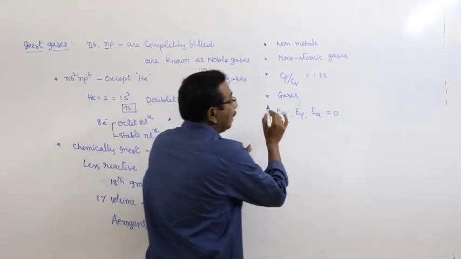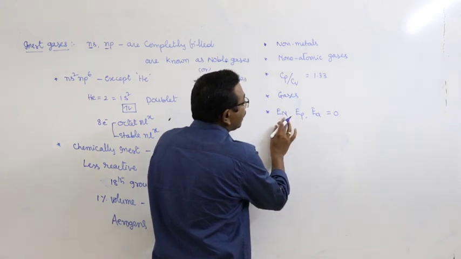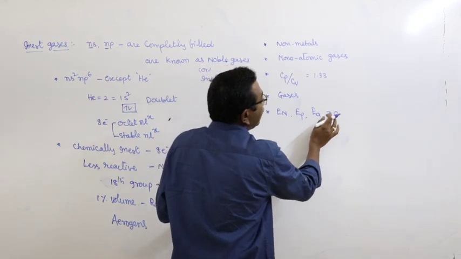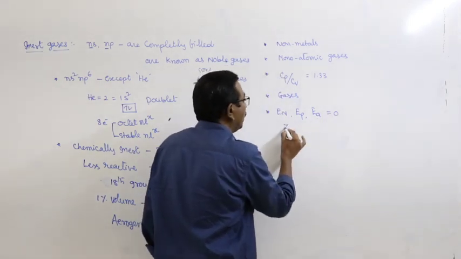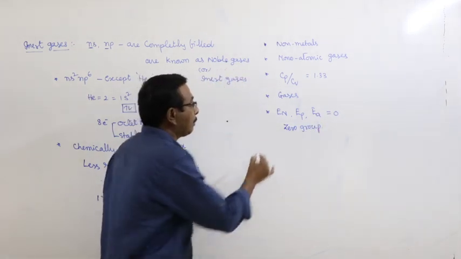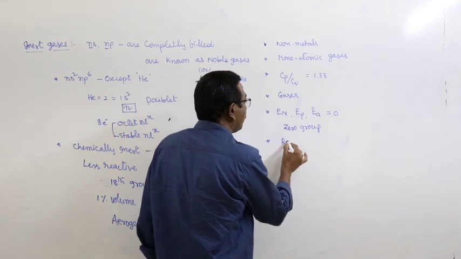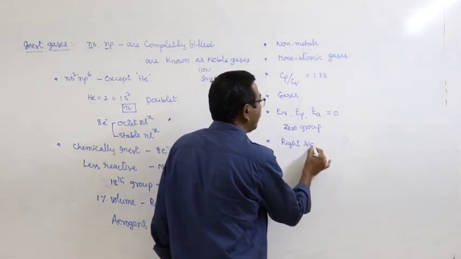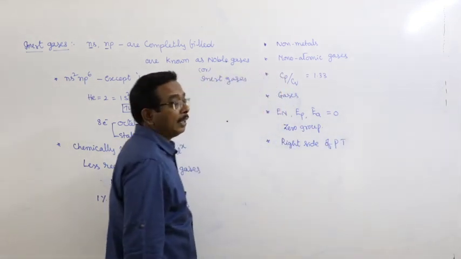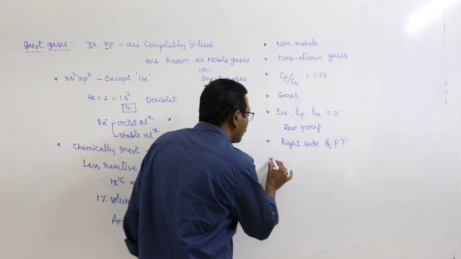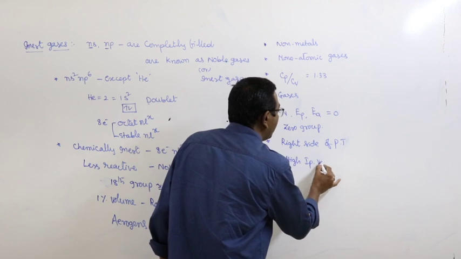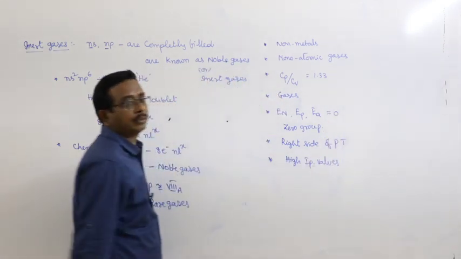Generally it is believed that the electronegativity or electropositivity or electron affinity of the noble gases is considered to be 0. So, they are also known as zero group elements. They are present at the extreme right side of the periodic table. They are less reactive and more stable, and they have high ionization potential values in their respective periods.